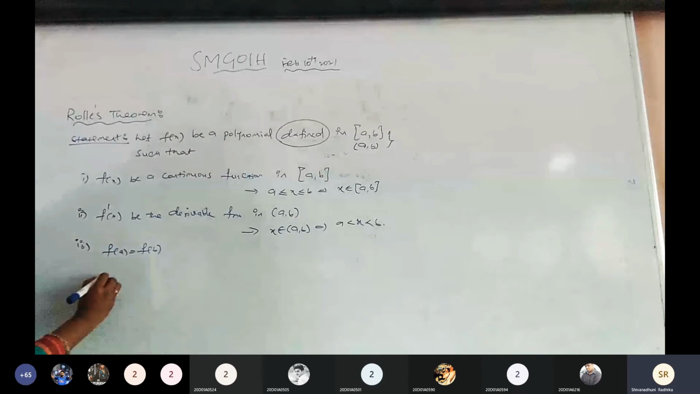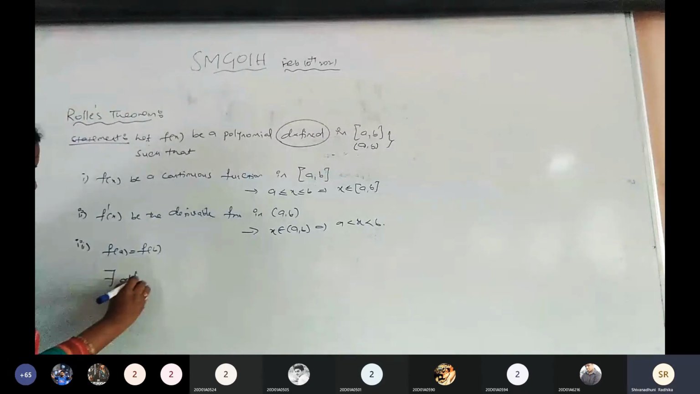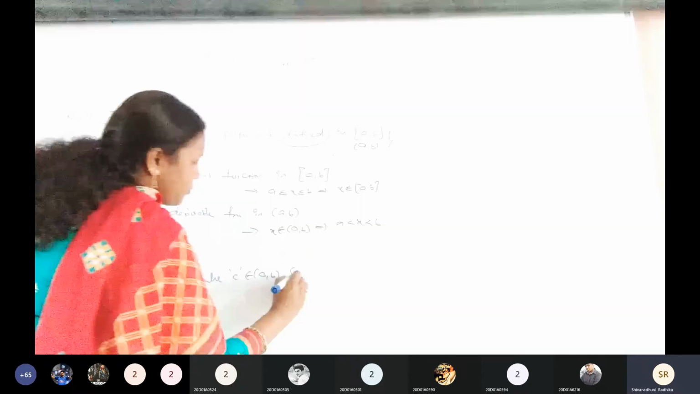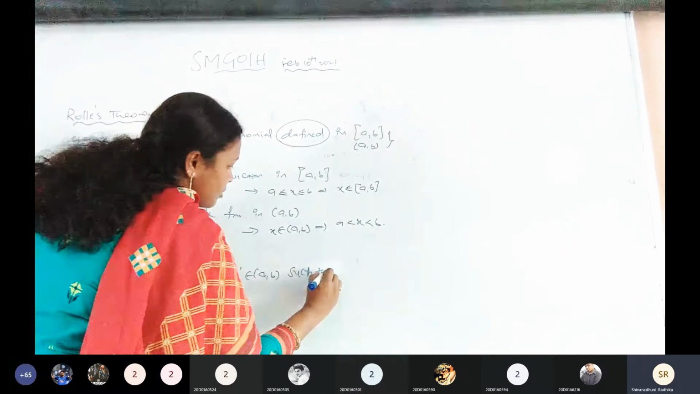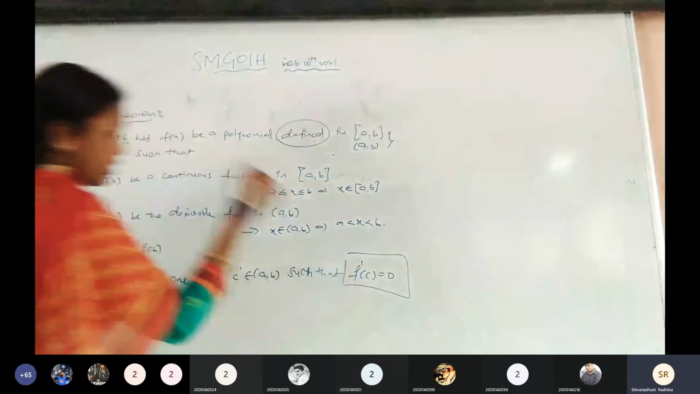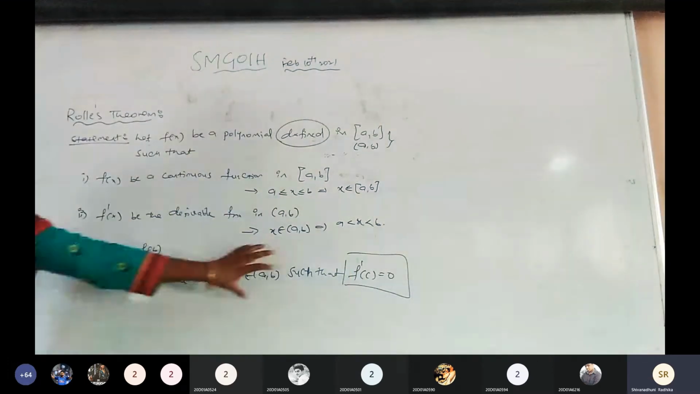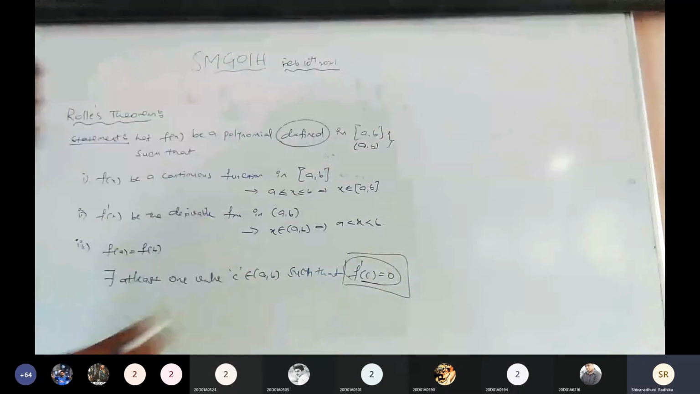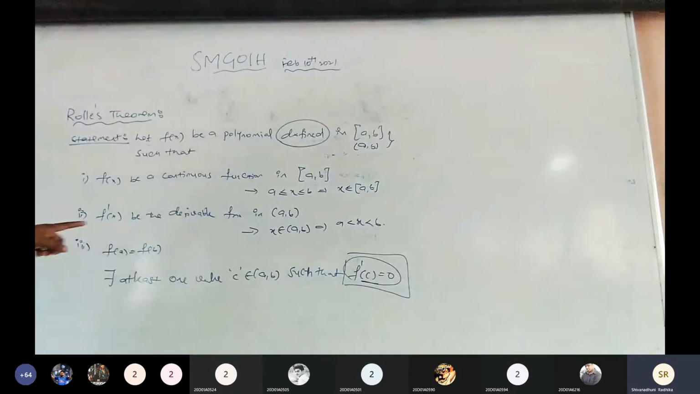Now there exists at least one value or one point c which belongs to the open interval a comma b such that f dash of c equals to 0. Listen, just omitting the given statement right now, we are finding the c value by using this f dash of c equals to 0. Is it clear?